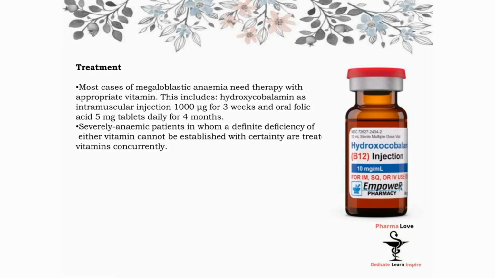Now treatment. Most cases of megaloblastic anemia need therapy with appropriate vitamin. This includes hydroxycobalamin as intramuscular injection, 1000 microgram for 3 weeks, and oral folic acid 5 mg tablet daily for 4 months. Severely anemic patients in whom a definite deficiency of either vitamin cannot be established with certainty are treated with both vitamins concurrently. So this is it.